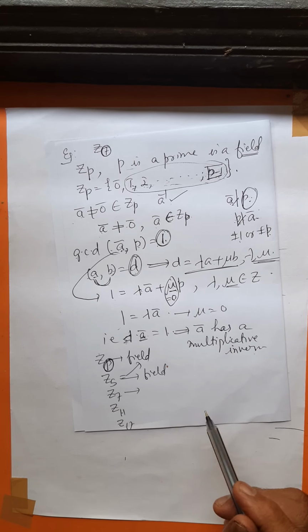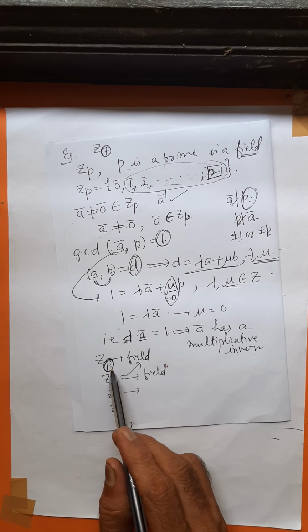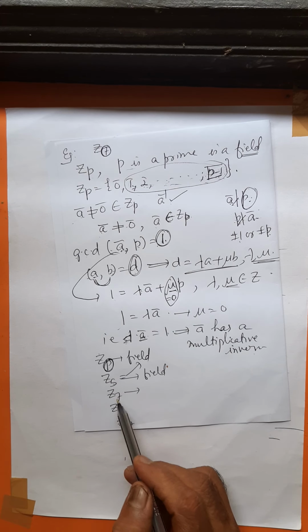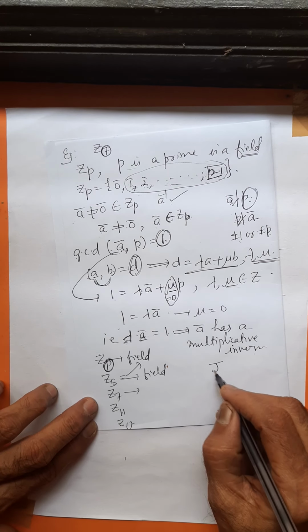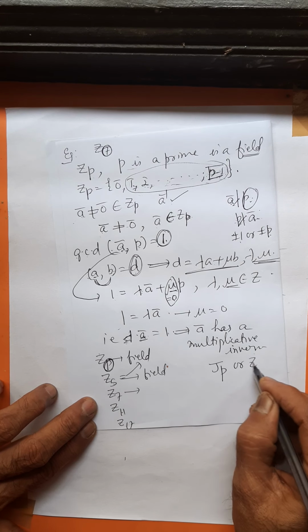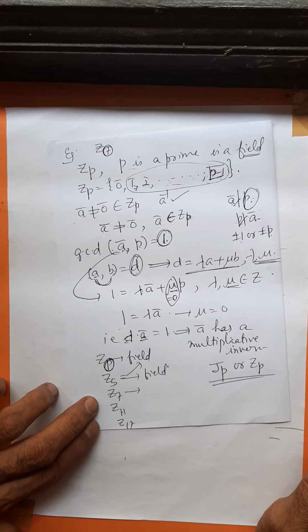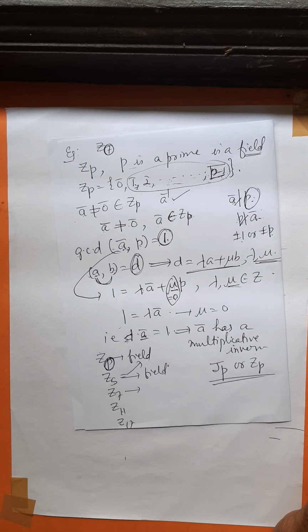Next, for any prime number, and the suffix is any prime number, Zp is a field. Sometimes we write it as Jp also. Jp or Zp, two notations are there. It's a field and p is a prime number. Okay, fine. We will make some more definitions today.